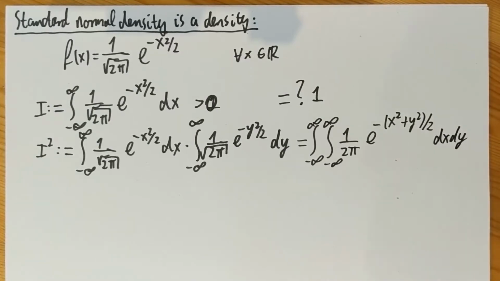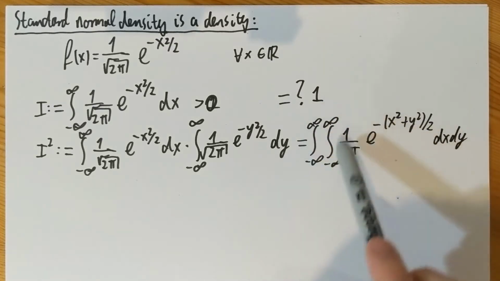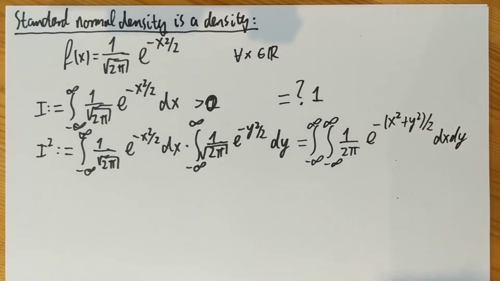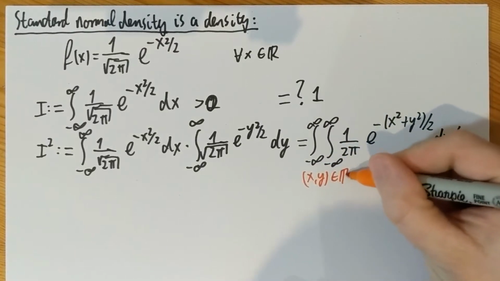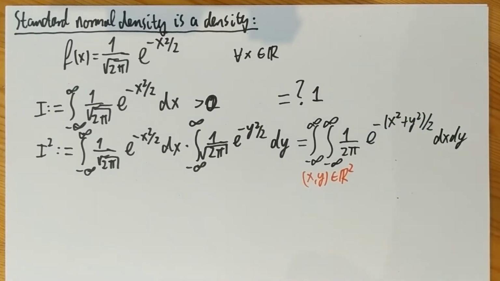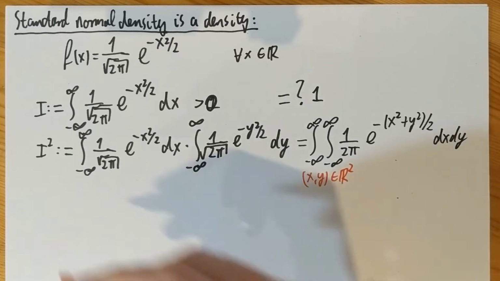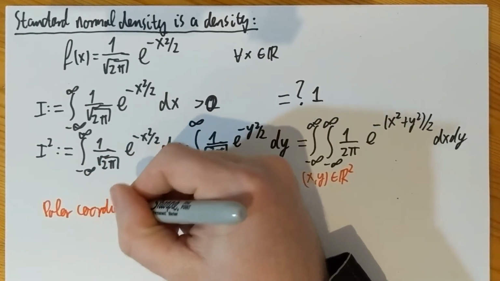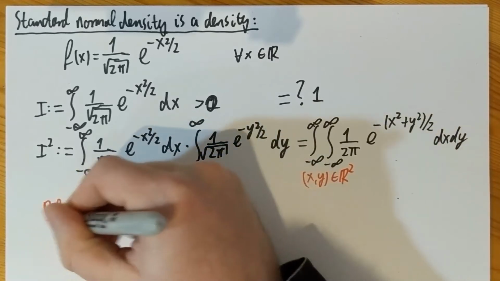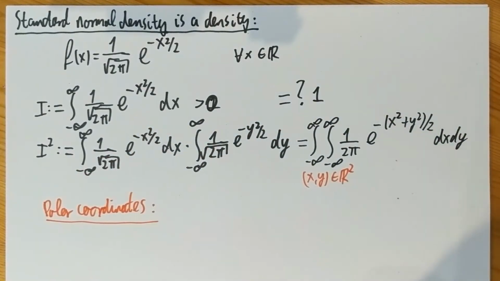Okay, and now comes the interesting bit of the trick. What I'm doing here is integrating this function of two variables on the whole real line. So this is an integral on R2. You could also say that the vector xy is in R2. And there are different ways one can integrate on R2. One of the interesting and, in this case, very useful ways of doing it is in polar coordinates, instead of Euclidean coordinates x and y.